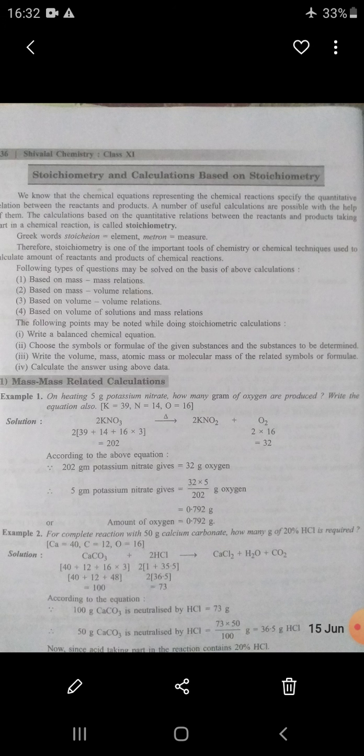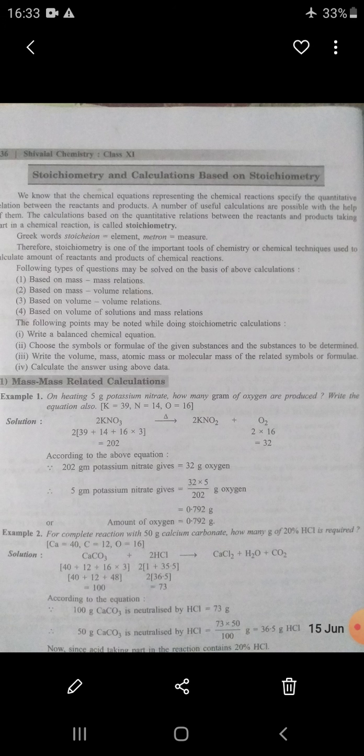Stoichiometry is a Greek word. Stoichion means element, metron means measure, that is, measurement of elements, known as stoichiometry. Stoichiometry is one of the important tools of chemistry, used to calculate the amount of reactants and products of a chemical reaction.